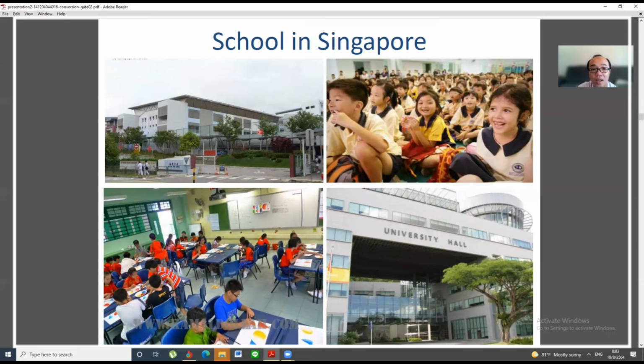In Singapore they have their own Chinese schools or Malay schools, but most of the schools join together, and students can learn different kinds of languages in the same school. But there are still some schools that focus on Chinese or focus on English, which are international schools like that.